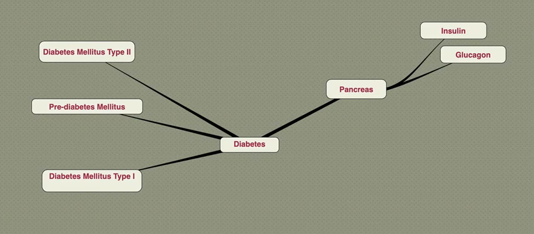So that basically tells us about prediabetes, diabetes type 1, and diabetes type 2. We discussed the diagnostics, the treatment, the nursing management, as well as the pathophysiology of this process.